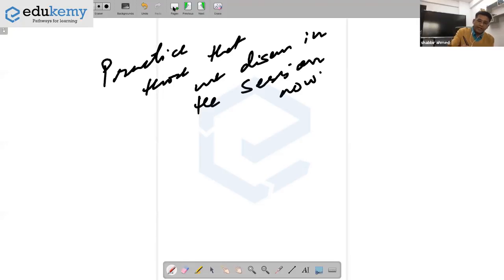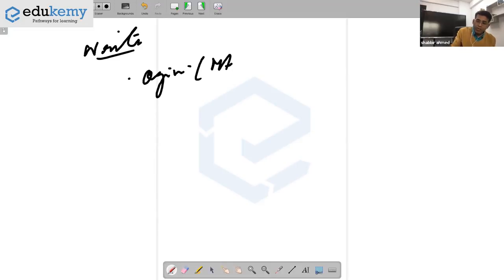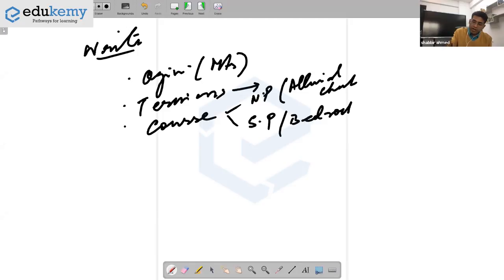Okay. Now, the next point is, for rivers, what you should write down. Writing about rivers is more important. You must write down the origin, approximately where it is from. At least do mention what mountains they come from. Talk about the terminus, where it drains into, or which river it goes and joins. Do talk about the course of the river. Do talk about whether it is northern plains or southern plateau. If they are in the northern plains, these rivers are alluvial channels. If they are southern rivers, they are mostly bedrock channels.